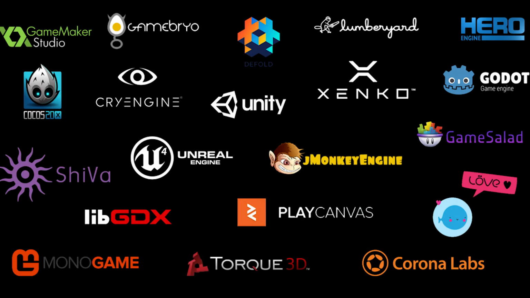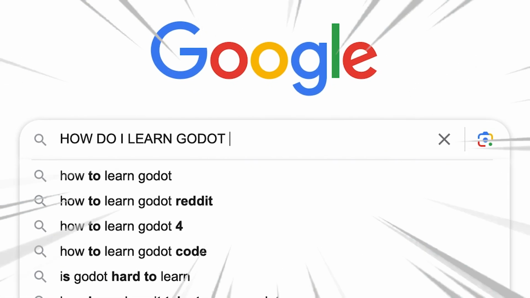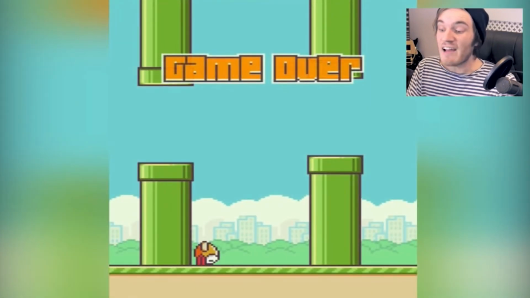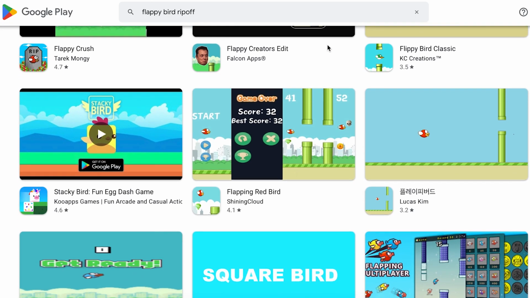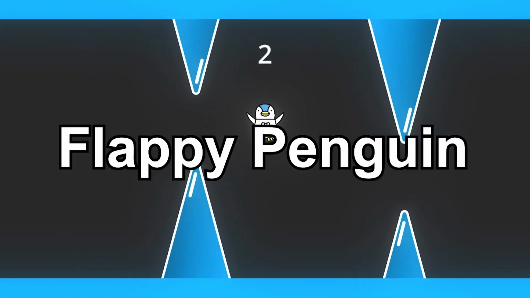With Unity crumbling down as we speak, it's time to look for an alternative. It's time for me to try my hands at Godot. Since I'm completely new to Godot, what better way to learn the engine than by remaking a simple game, which is of course Flappy Bird. Now there are way too many Flappy Bird clones out there, so I had to change things up a bit. The game I'm making is called Flappy Penguin. What? No, it's definitely my own idea.